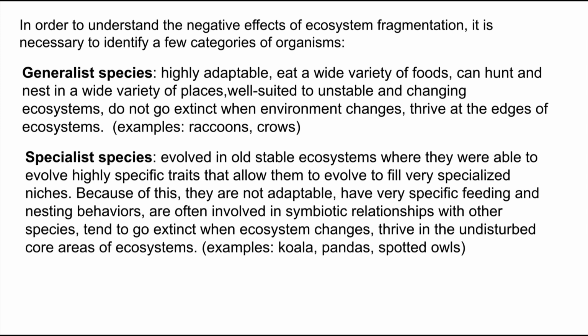They have very specific feeding behaviors, very specific nesting behaviors. They often have very important symbiotic relationships on which they depend. So if anything changes in their ecosystem, unfortunately, the fact that they're so specialized, which has been working for them, now works very much against them, and they tend to go extinct. These species tend to only live in the core areas of ecosystems away from the boundaries, and they include koala bears, pandas, spotted owls. There's quite a few of them out there, but let's go on.